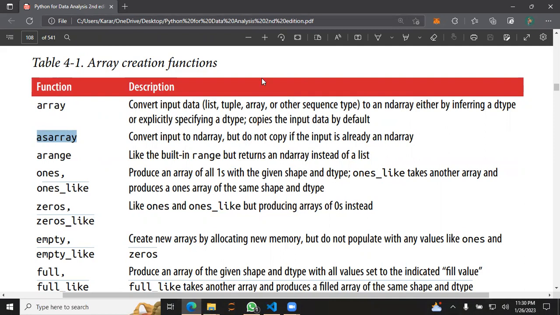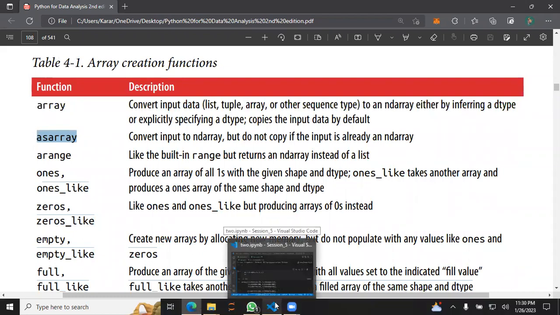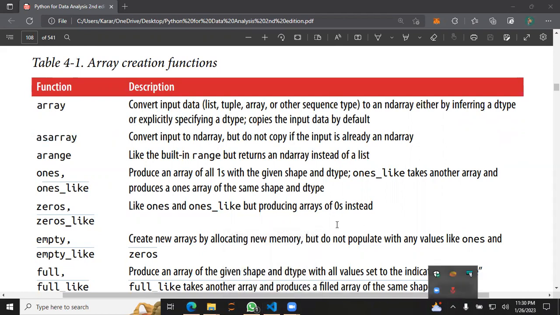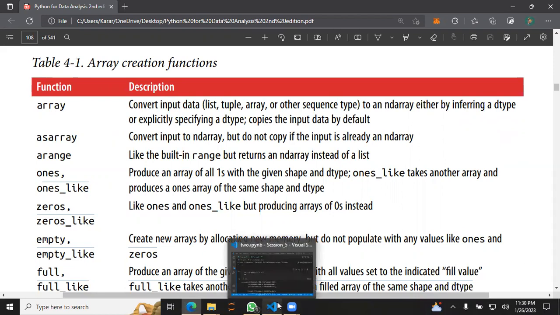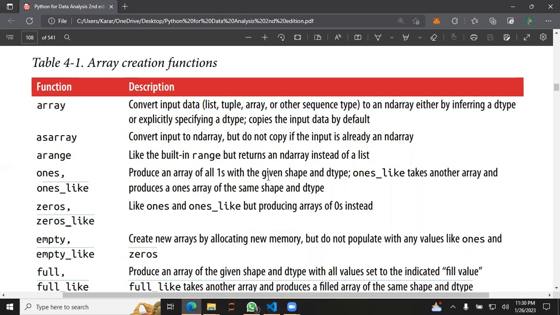Any guess? By the way, can you hear me? I can hear you, I'm thinking. Oh, okay. Apparently it says convert to ndarray, but do not copy if the input is already.